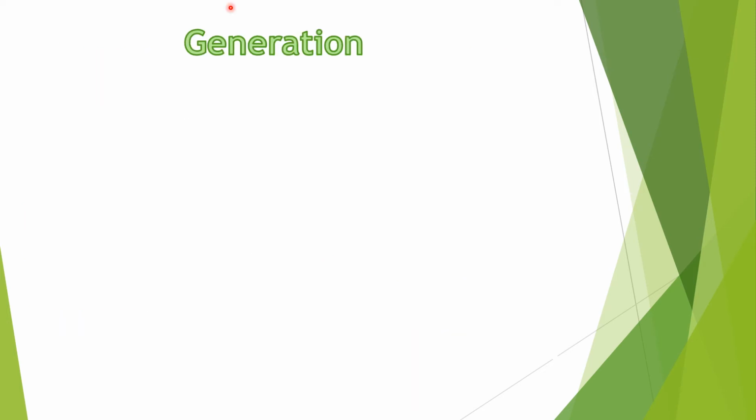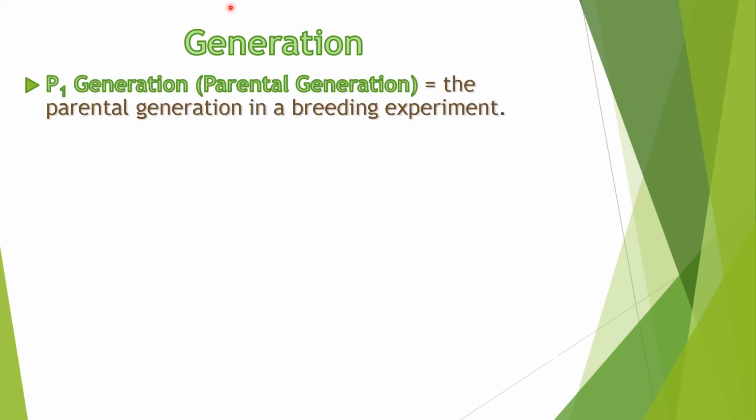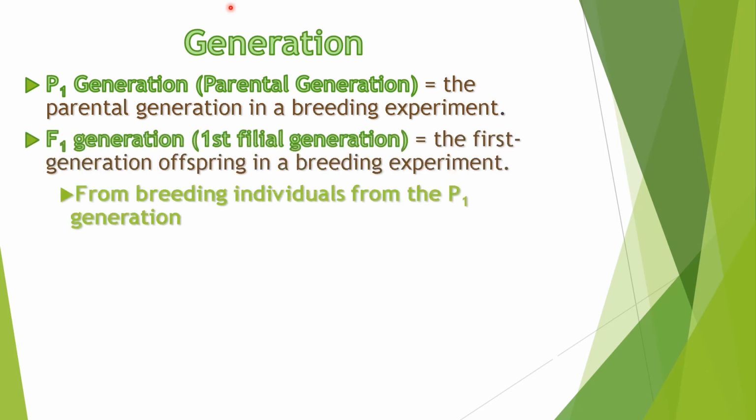To understand Gregor Johann Mendel's experiment, let us define the different types of generations that he made use of. The first one is the P1 generation or parental generation. The P1 generation is the parent generation. The second one is the F1 generation or first filial generation. When we say filial, it means son or daughter or offspring. It came from breeding individuals from the parent P1 generation.